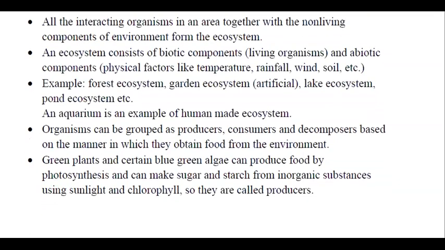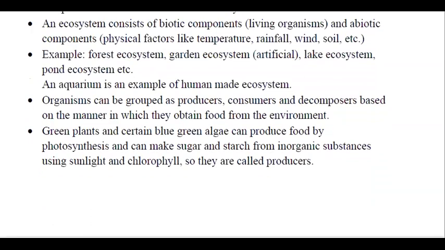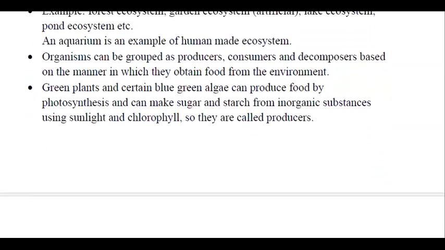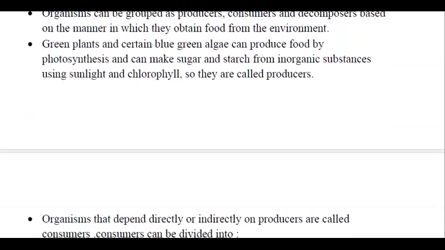Now we go to the organisms. The organisms in the ecosystem can be grouped as producers, consumers, and decomposers based on the manner in which they obtain their food for their survival. About the autotrophs or producers, I need not mention much to you all. Quite familiar you all are. Green plants and certain blue-green algae, they can manufacture food by photosynthesis, and they can make sugar and starch from inorganic components using sunlight and chlorophyll. So they are called the producers.